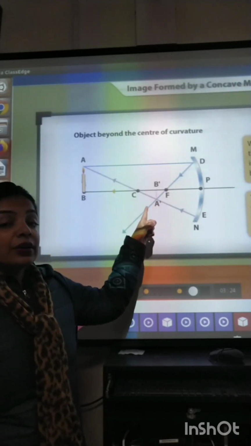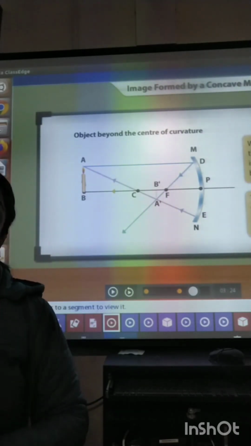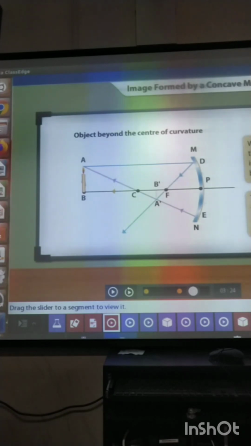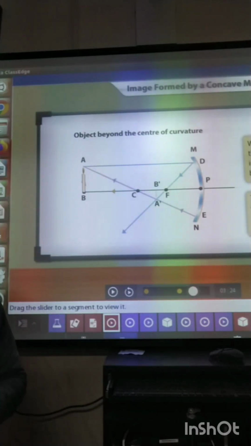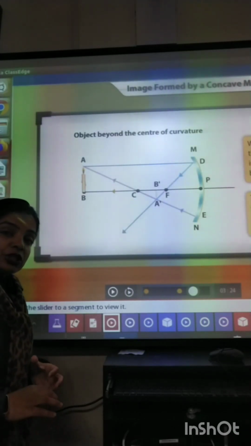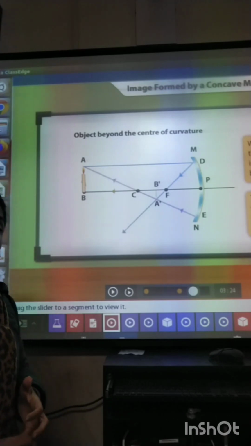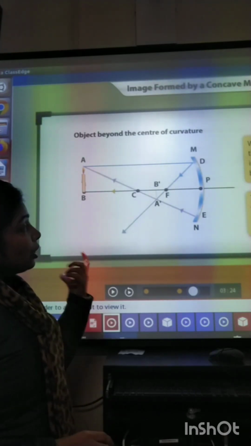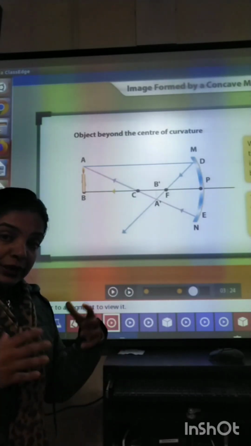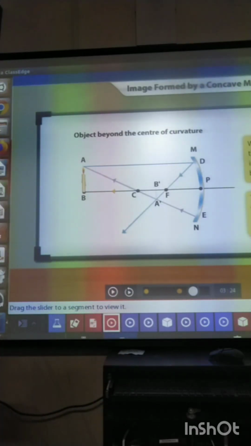Now both the reflected rays are meeting at point A dash. So what is the location of this point? This point is located between C and F. So where is the image formation taking place? The image is formed between center of curvature and principal focus. Now the rays are actually intersecting, खुद ही intersect कर रही हैं. So what will be the nature of the image? Real and inverted.